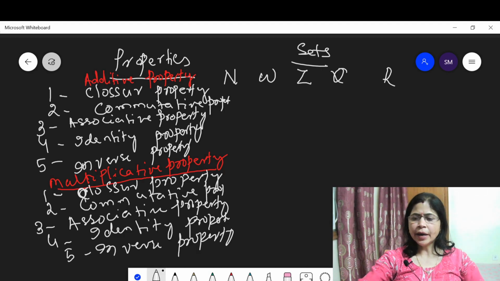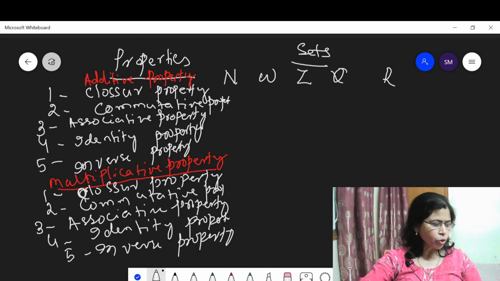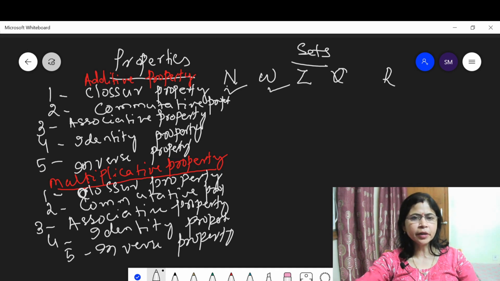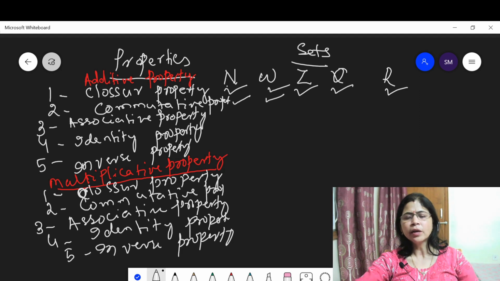Addition satisfies the closure property, yes. In the case of whole numbers, yes, addition satisfies the closure property. In the case of integers, yes. In the case of rational numbers, yes. In the case of real numbers, yes. The closure property is satisfied for natural numbers, whole numbers, integers, rational numbers, and real numbers.